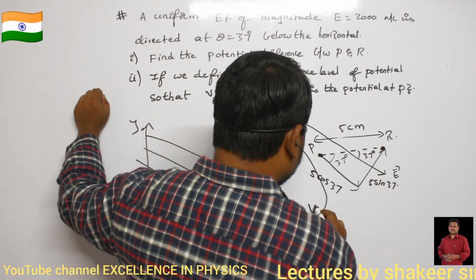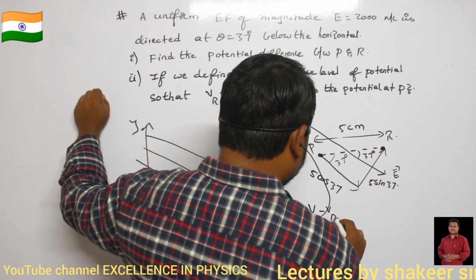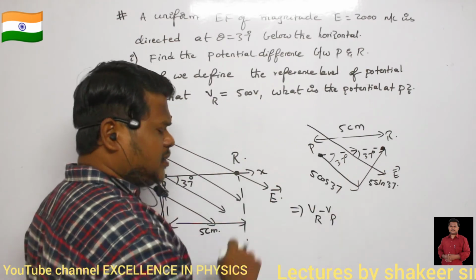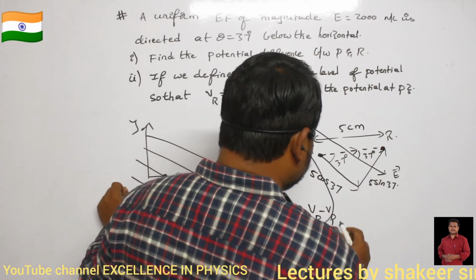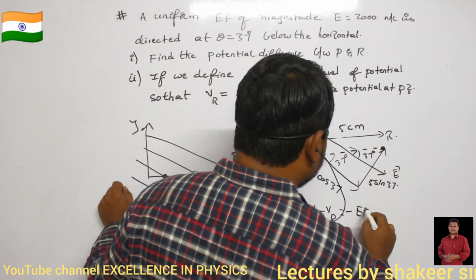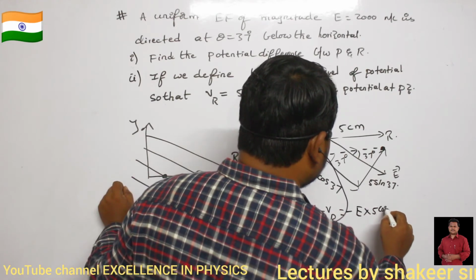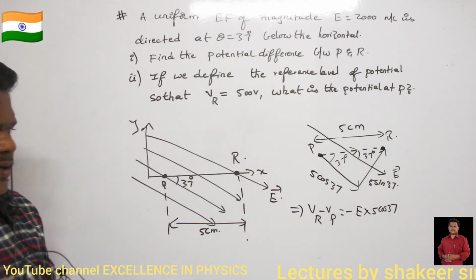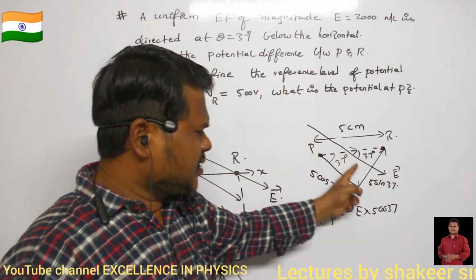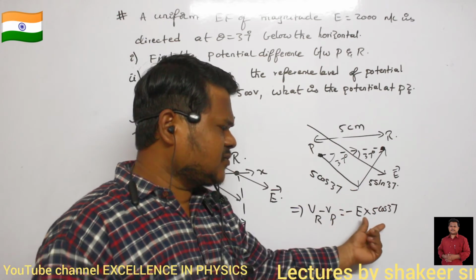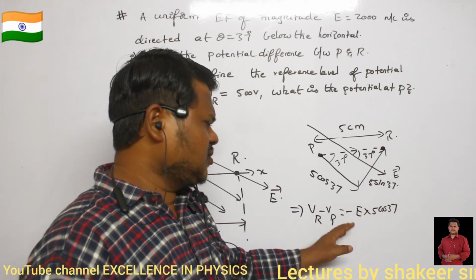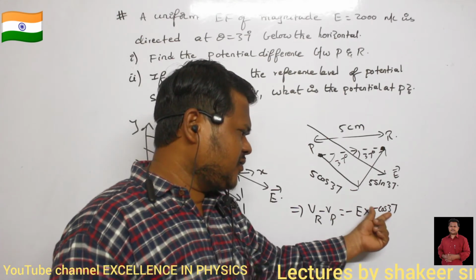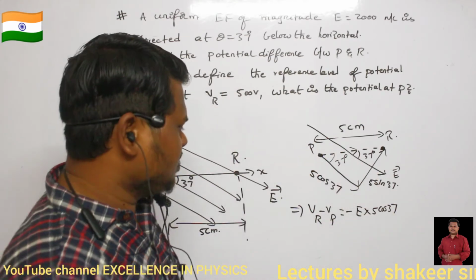I can write VR minus VP, because I am moving from P to R. So VR minus VP is equal to minus E into 5 cos 37. Can I write it directly like this? Because the electric field and 5 cos 37 are both in the same direction, there is no need to substitute cos 0 degrees again. So minus E into 5 into cos 37.